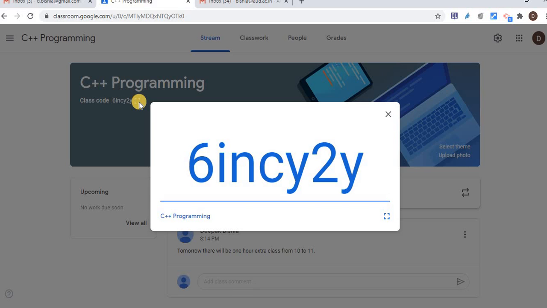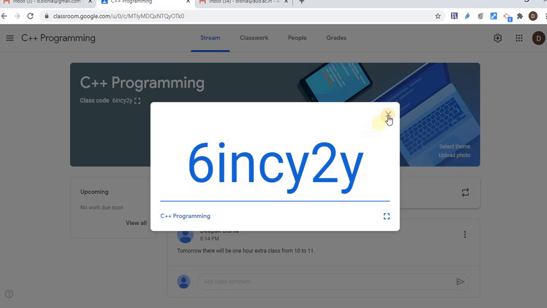That is one way to join students in my class, just sharing this code. That code is generated by the system automatically, and at any point of time I can disable it as well. But to join students in my class in this Google Classroom, that code will help me.